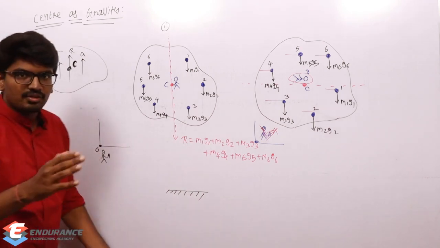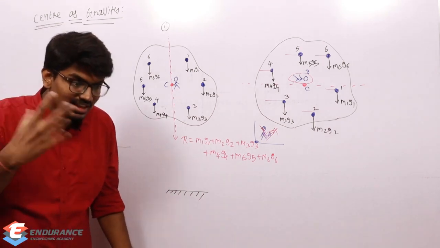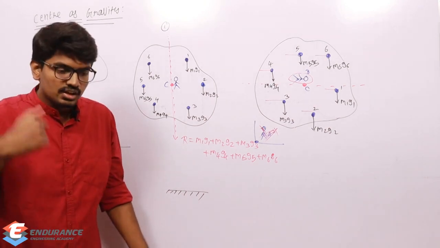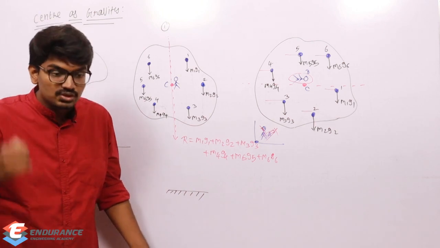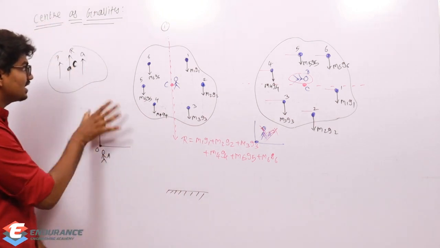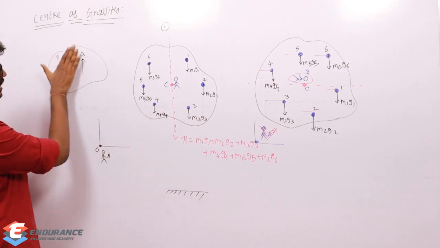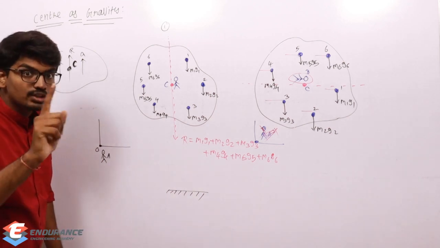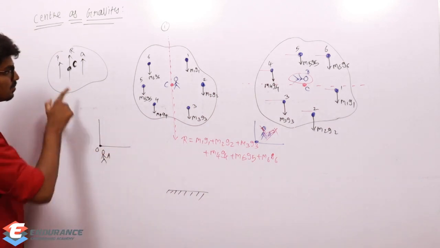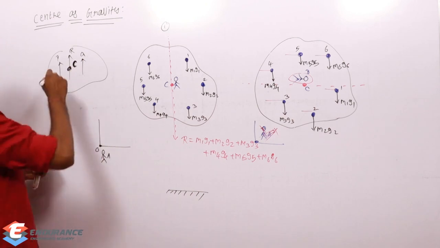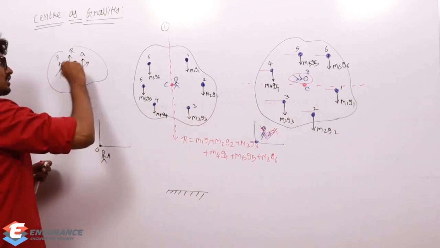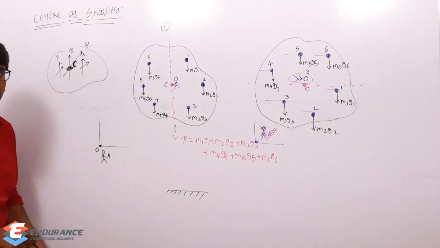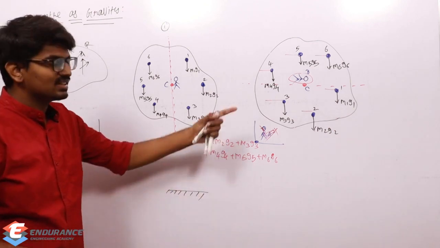So if there are n number of parallel forces, even though you change the orientation of the parallel forces, I explained that in the last videos, the orientation of the resultant will vary. So the resultant will also get oriented. But the point through which the resultant is passing will not vary. If P is oriented like this and Q is oriented like this, then R will also orient like this. But the point through which it is passing will not vary.